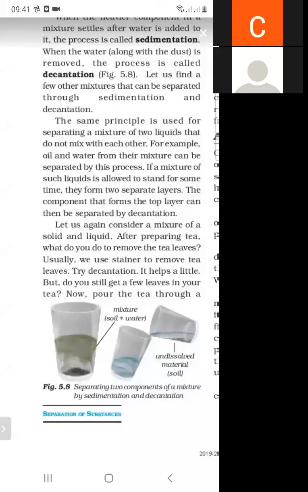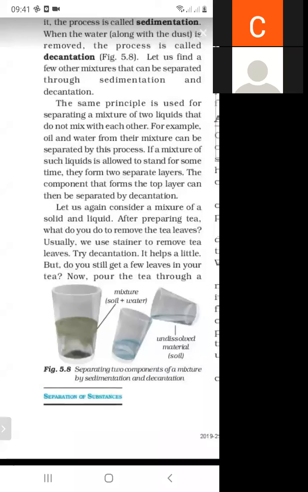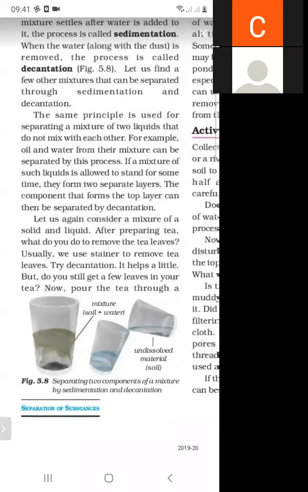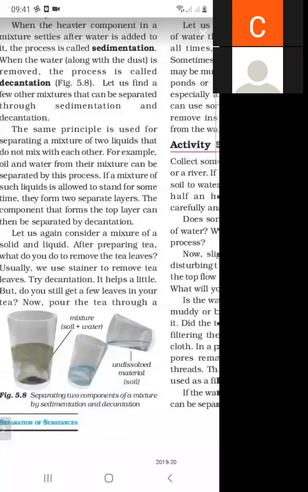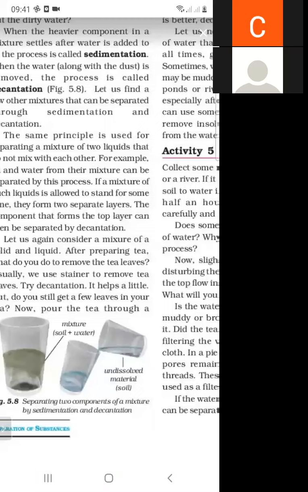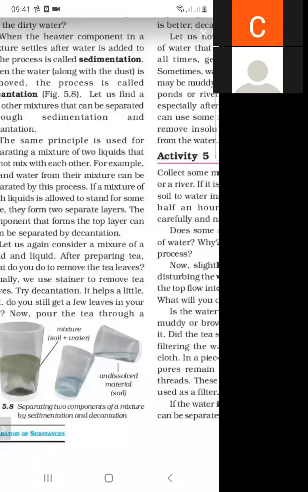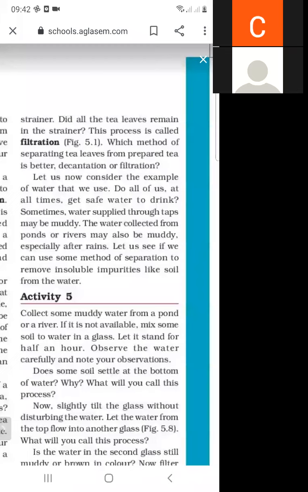Try decantation. It helps a little, but do you still get a few leaves in your tea? Now pour the tea through a strainer. Did all the tea leaves remain in the strainer? This process is called filtration. The process of separating tea leaves from the tea with the help of a strainer is called filtration.